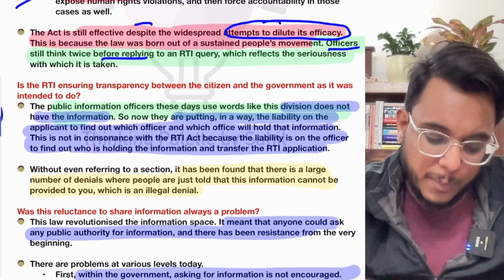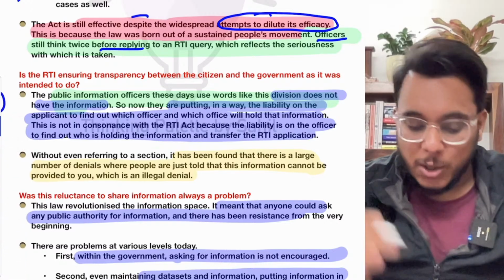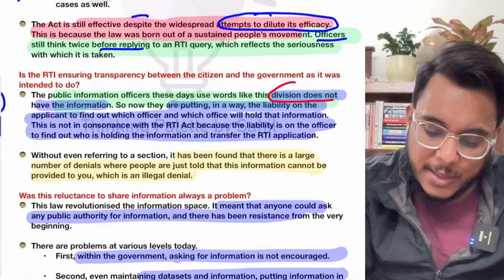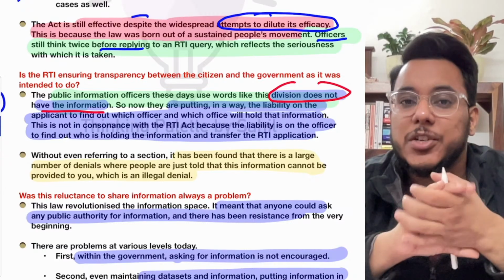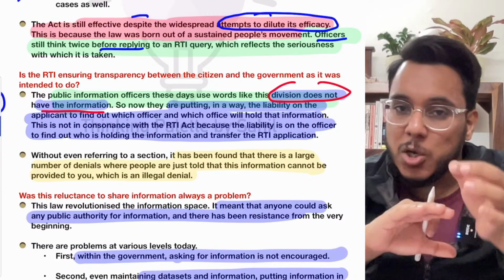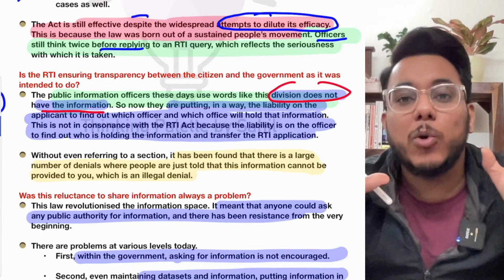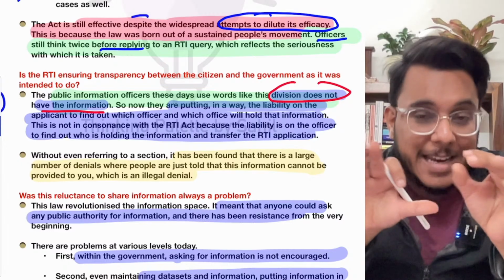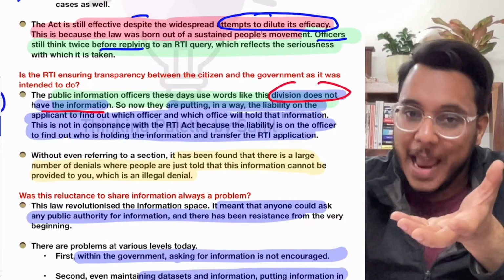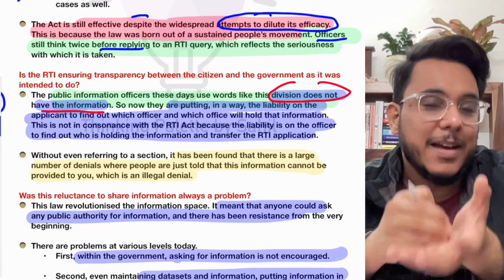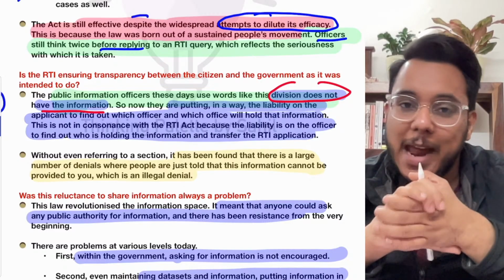Now, what the RTA or PIO, Public Information Officers, are doing, they are using these kinds of reasons. They say that the division does not have the information that you have asked. Suppose in an organization there are 20 divisions. You have sent your RTA request to division A. They say that we don't have the information, but they are not even telling you which division has the information. Now it is on the applicant to find which division is containing the information, and apply to that particular division.